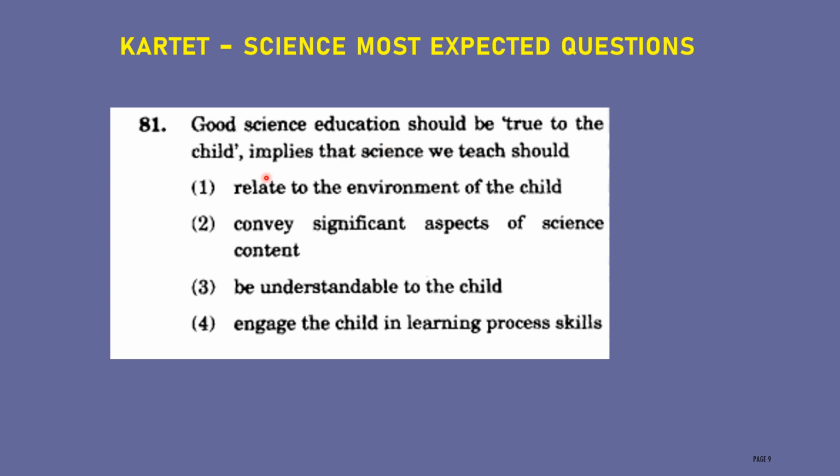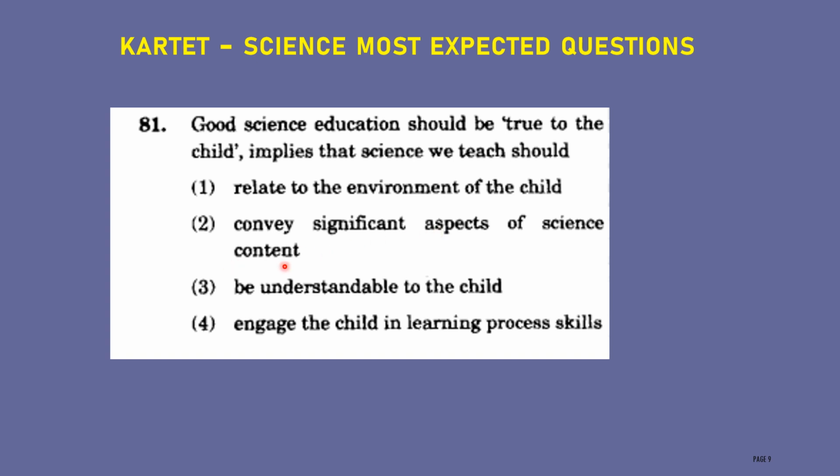Implies the science we teach should, first option, be related to the environment of the child. Everything we study will be related to the environment, and that is also important. But here they are asking about the environment of the child, which may include their home environment, the neighborhood, everything. That is not the main purpose. Whether the child's family is rich or poor, good or bad, will not decide the science education. Therefore, this is wrong. Next one, convey significant aspects of science content.